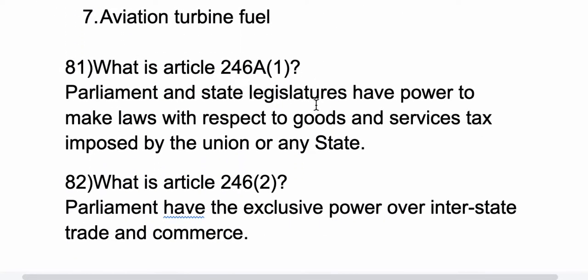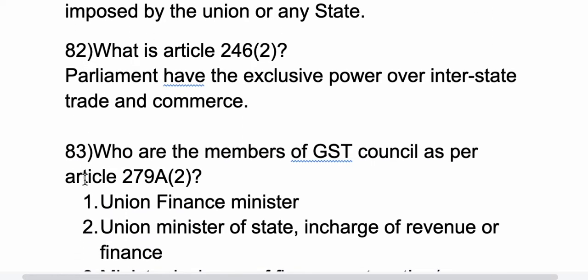Now 81st question, what is Article 246A Clause 1? Parliament and state legislatures have the power to make laws with respect to goods and services tax imposed by the Union or any states. 82nd question, what is Article 246 Clause 2? Parliament has the exclusive power over international trade and interstate trade and commerce.